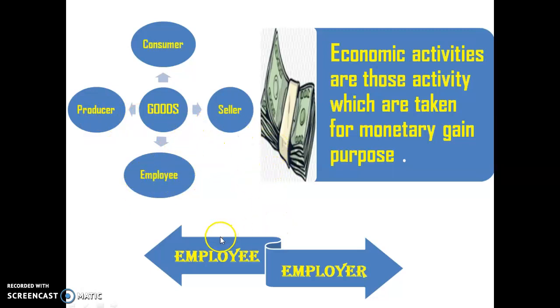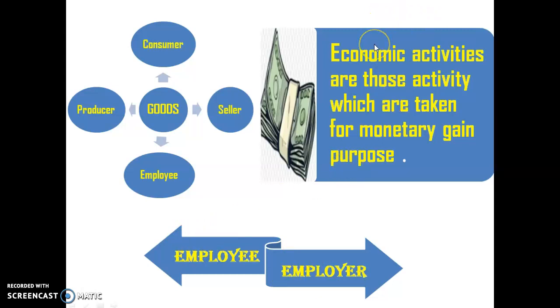There is a little difference between employee and employer. An employee is a person who gets wages for any kind of activity, and an employer is a person who pays the wage to the employee. Employer means the owner, and employees means the workers.